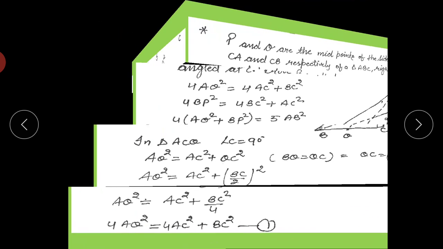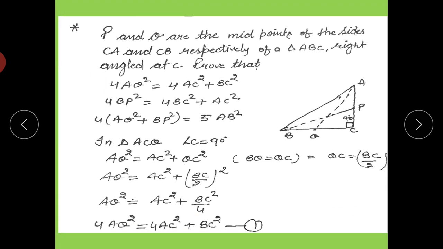So the next question is: prove that P and Q are the midpoints of the sides CA and CB. Remember that first you have to draw a triangle. By reading this question, you have to mark triangle ACB with a right angle at C. P and Q are the midpoints of the sides AC and BC, where P is the midpoint of AC and Q is the midpoint of BC.